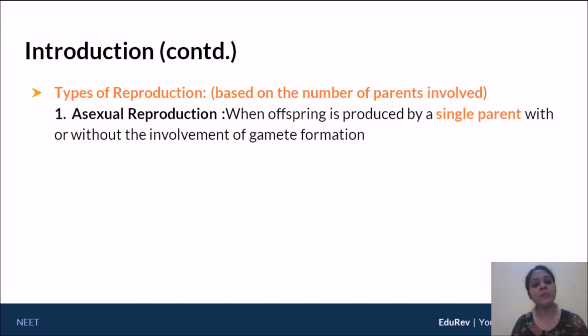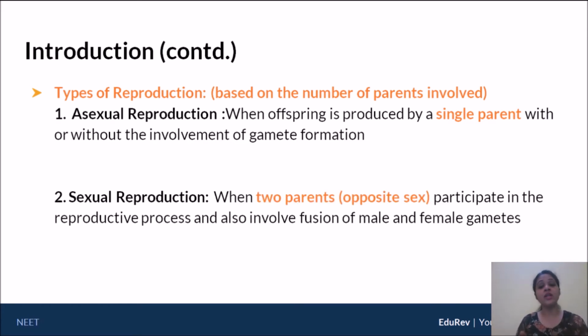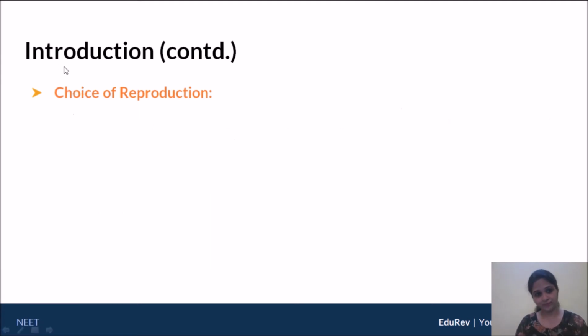But we're going to focus on the first part. Asexual reproduction involves just a single parent. But when we consider sexual reproduction, it is a type of reproduction that occurs when two parents are involved, and these two parents must be of opposite sex, so one male, the other one female, and they will participate in the reproductive process by fusion of male and female gametes. So this is intrinsic to sexual reproduction. Now, for today's class, we are going to focus on asexual reproduction, the first type of reproduction.